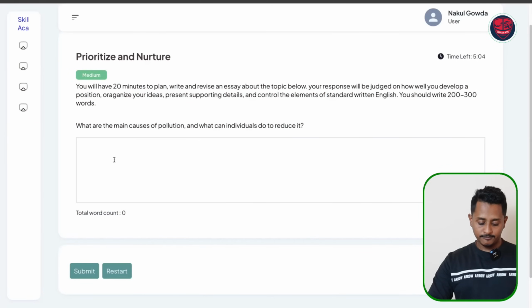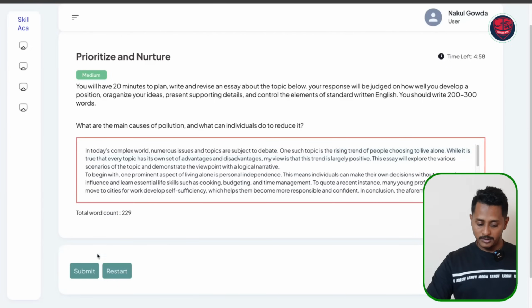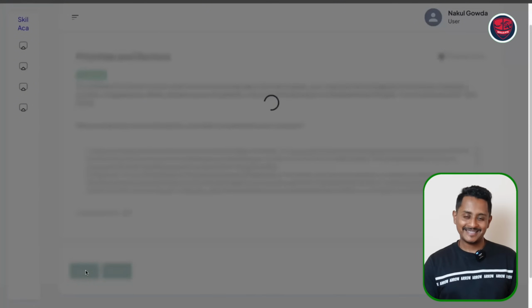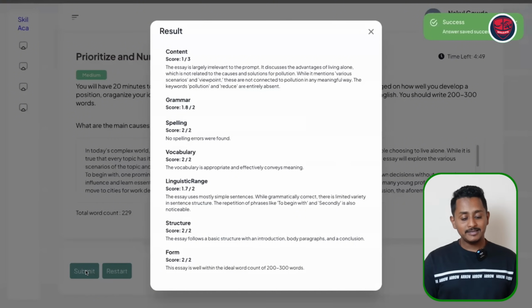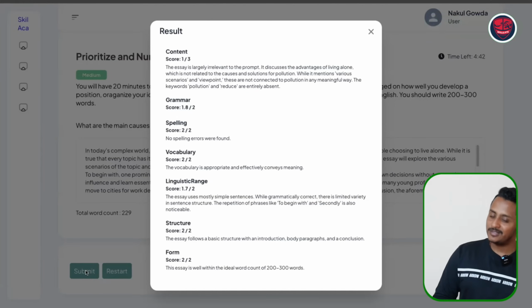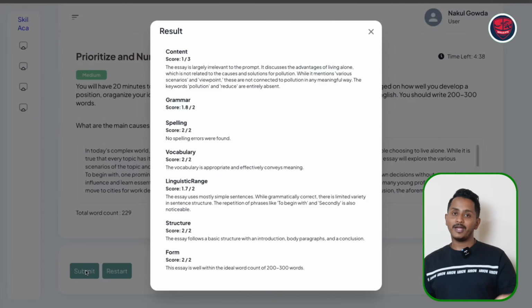All right, I'm just pasting it. I've pasted it here. You see, rising trend of people choosing to live alone. It's all about a different topic. I'm submitting it. All right, let's see what it says. Okay, the essay is largely irrelevant to the prompt. It discusses the advantages of living alone, which is not related to the causes and solutions. Even if you write a completely templated response, the AI will tell the same.